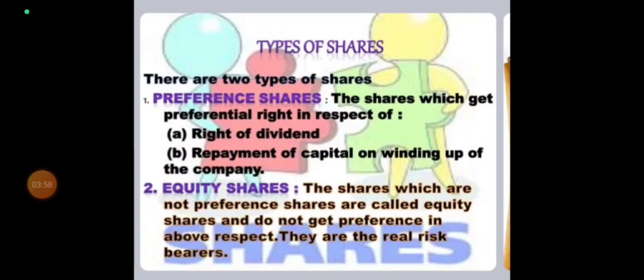As we are talking about types of shares, there are two types of shares. First one is preference shares. These are shares which get preferential right, preference means priority, in respect of A, right of dividend and B, repayment of capital on winding up of the company. Right of dividend means those who are having preference shares must get dividend before the equity holders get, and in case of winding up of the company, the preference shares must be paid before the capital is paid to the equity shares.